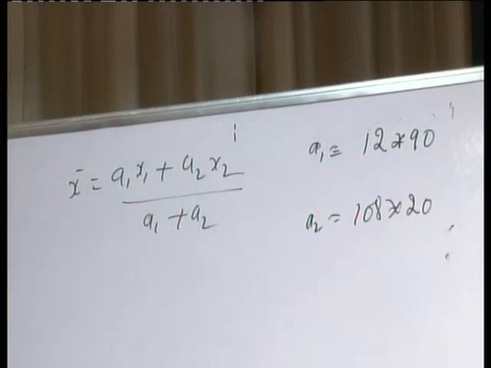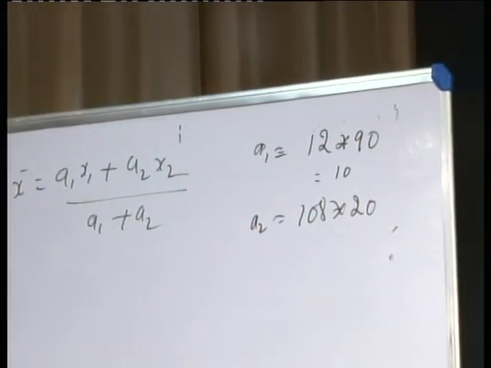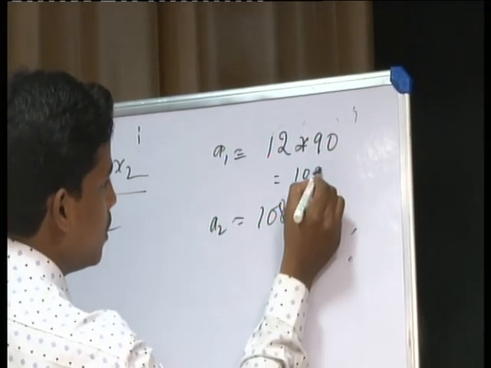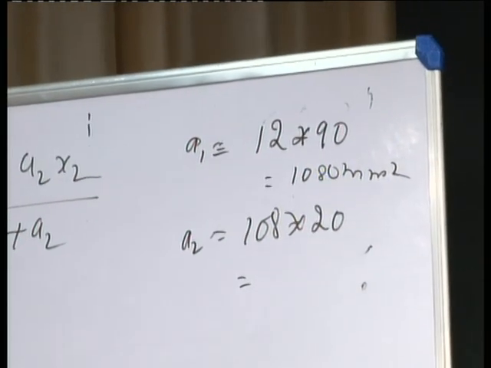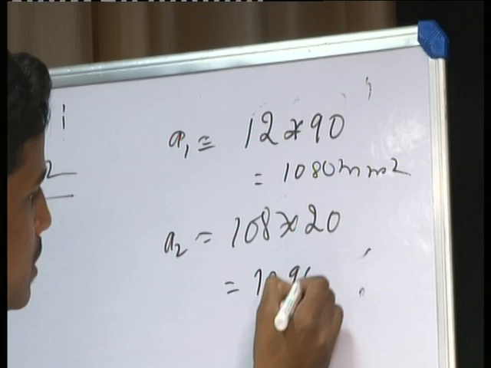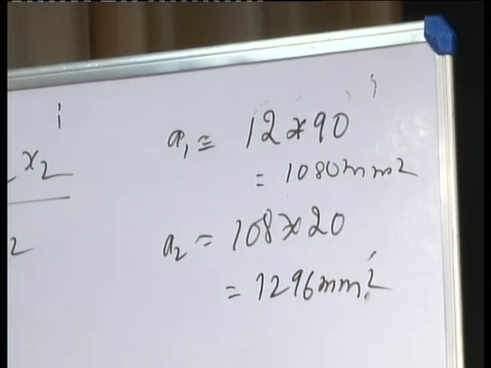You will get a1 as 1080 mm square and a2 as 1296 mm square.